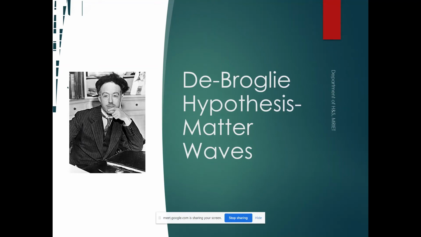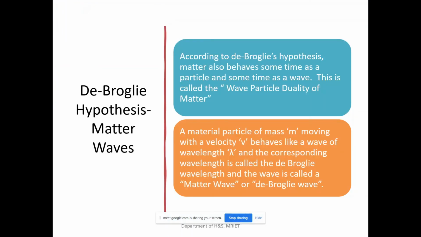What did de Broglie suggest exactly? Just like light, any material particle exhibits the dual nature, but here we have a condition. That condition is that the particle should be in motion.